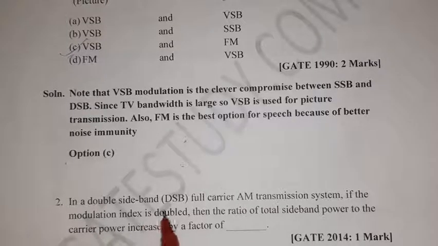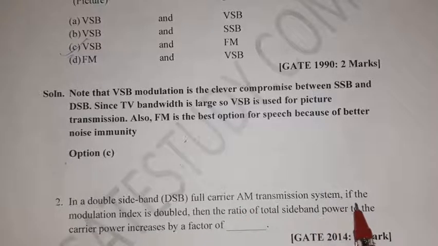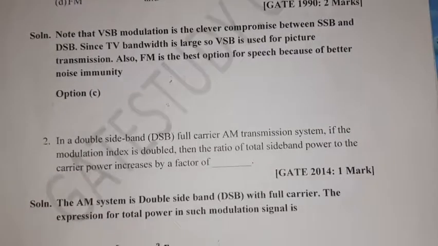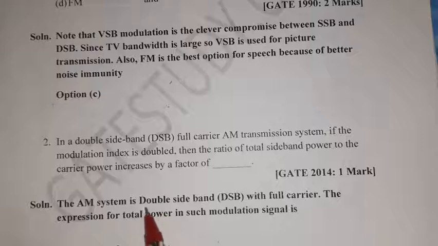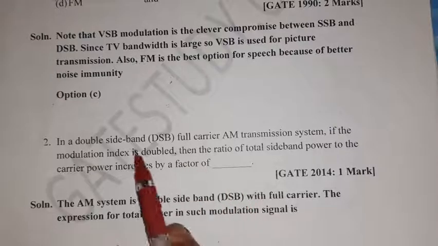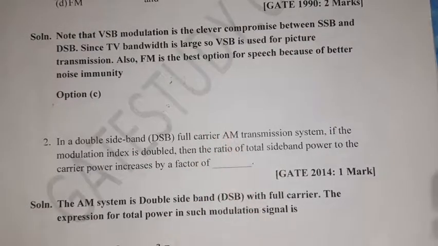Then, in a double sideband full carrier AM transmission system, if the modulation index is doubled, then the ratio of total sideband power to the carrier power increases by a factor of what? So the AM system is double sideband with full carrier, otherwise known as conventional AM. The expression for total power in such a modulated signal is as follows.